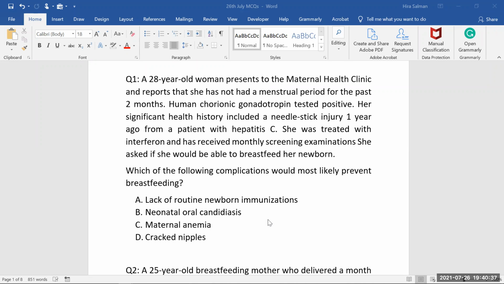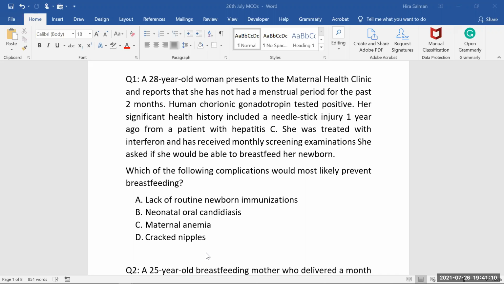If the baby is having candidiasis, no problem. Usually the neonates do have, of course, this candidiasis, especially those who are bottle fed. So they must have this candidiasis because that's a fungal infection, if they, of course, are not doing brushing and all that. So they may have a chance to develop this candidiasis, but that again is not a contraindication for breastfeeding. Maternal anemia. So anemia can be curable. You can cure anemia in the mother by advising oral iron tablets. So of course, that is not a contraindication for breastfeeding.